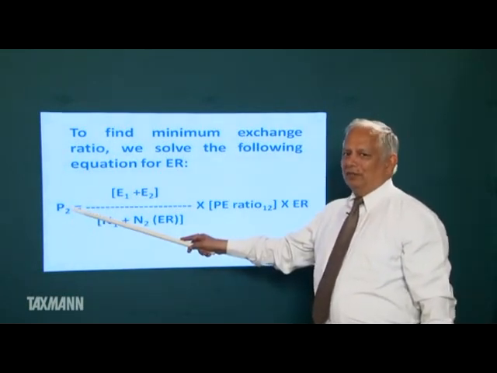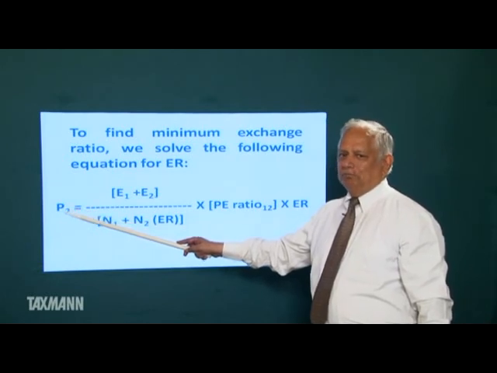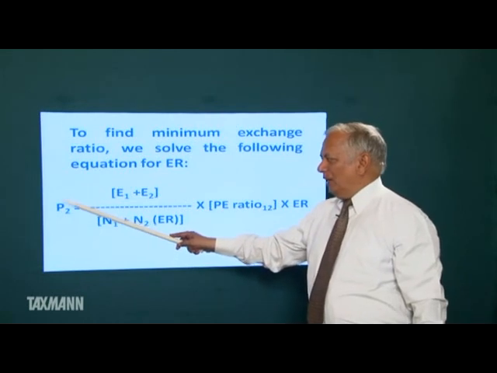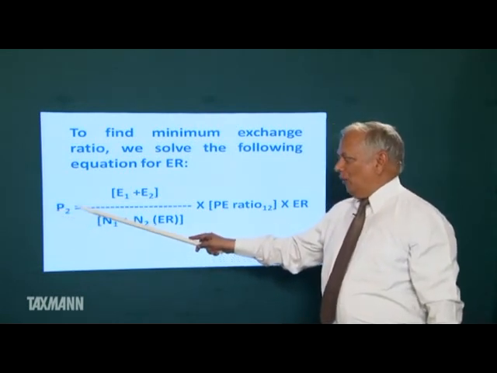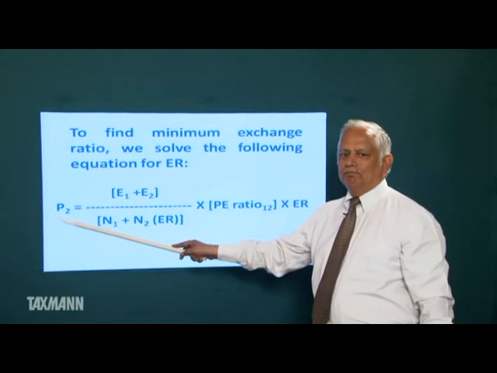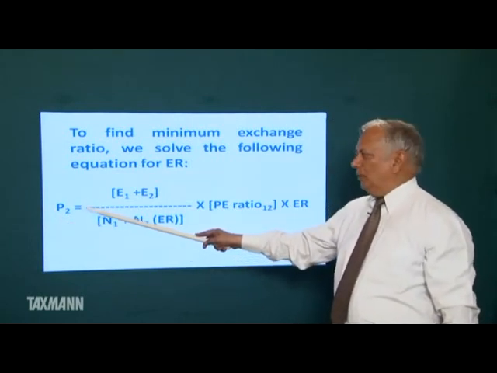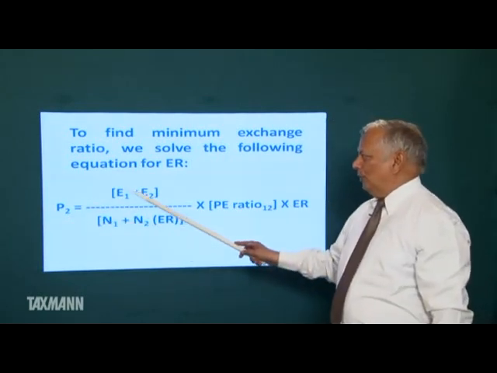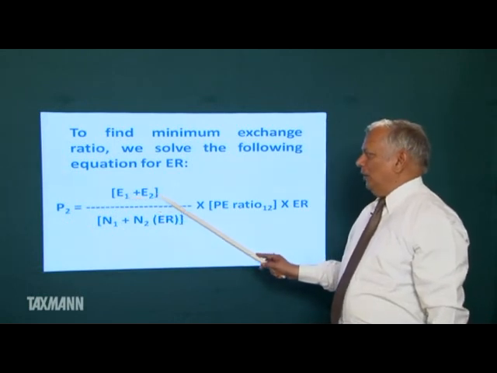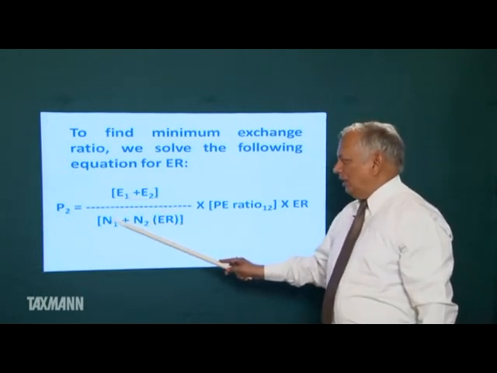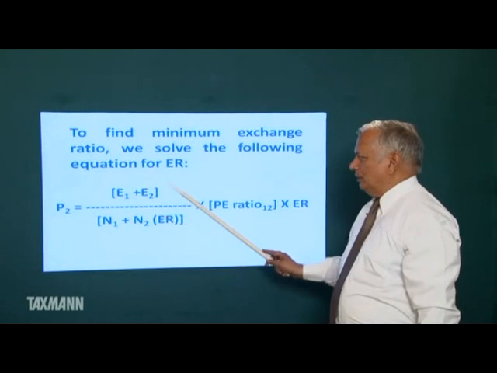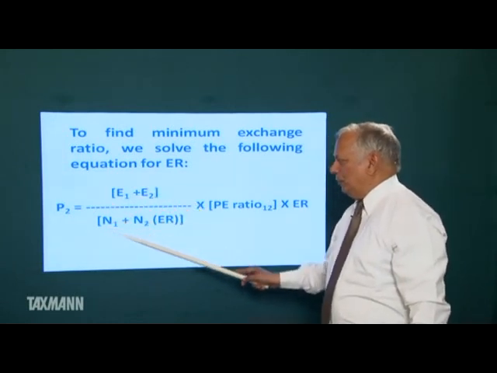I want that my wealth should be maintained. So, this is the price per share of the acquired before acquisition, and it should be equal to the earning of the new entity divided by the number of shares of the new entity. This is the EPS of the new entity.